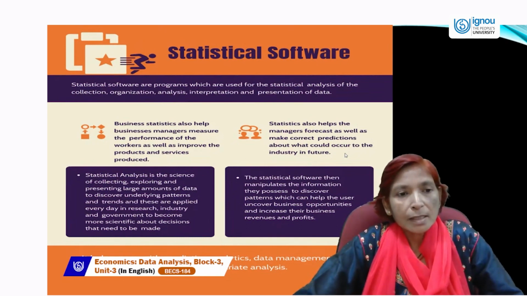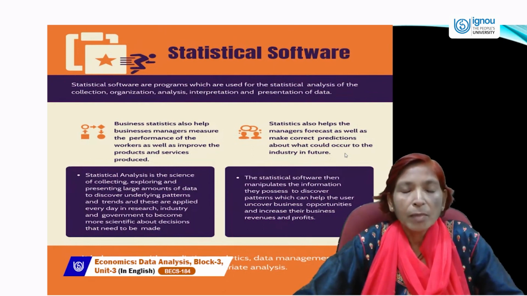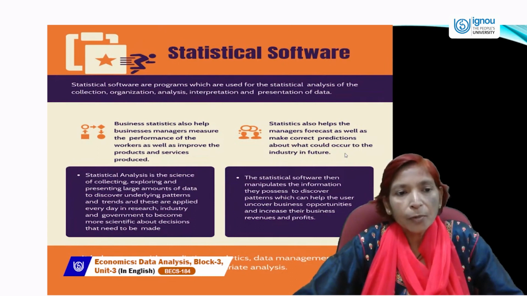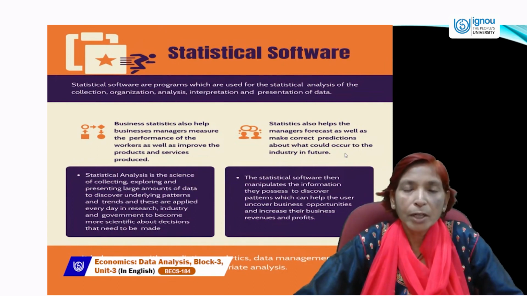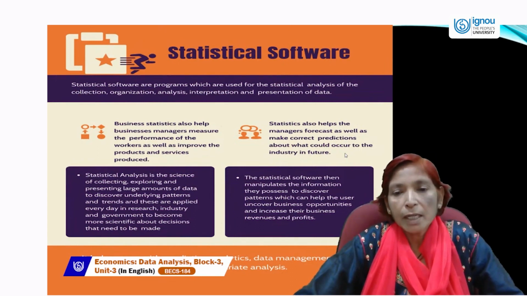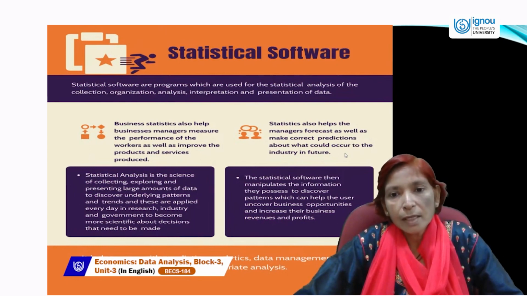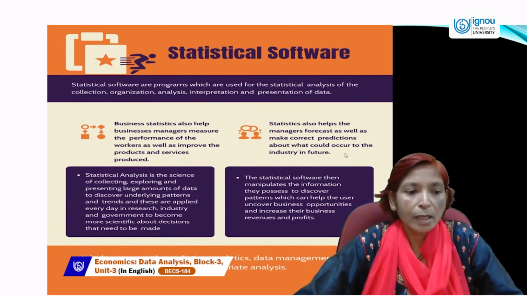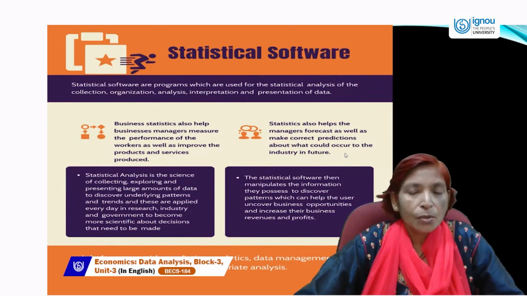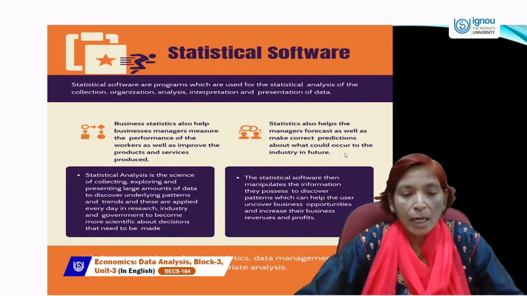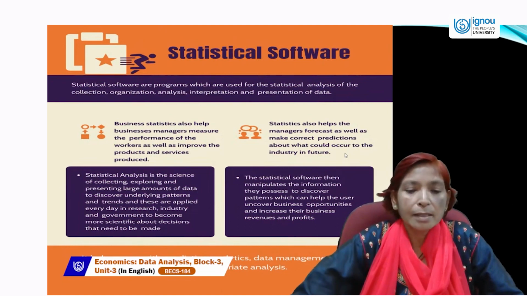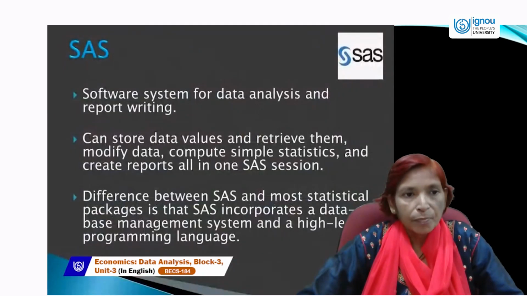Business statistics also helps business managers measure the performance of workers as well as improve the products and services produced. It also helps managers to forecast and make correct predictions about what could occur in the industry in the future. Statistical software helps users with predictive analytics, data management, business intelligence, and multivariate analysis.